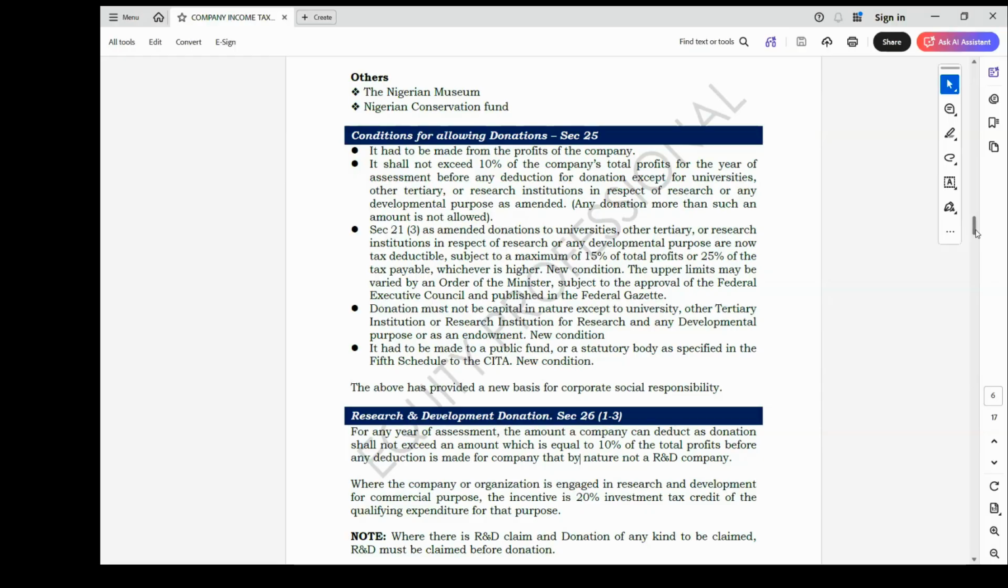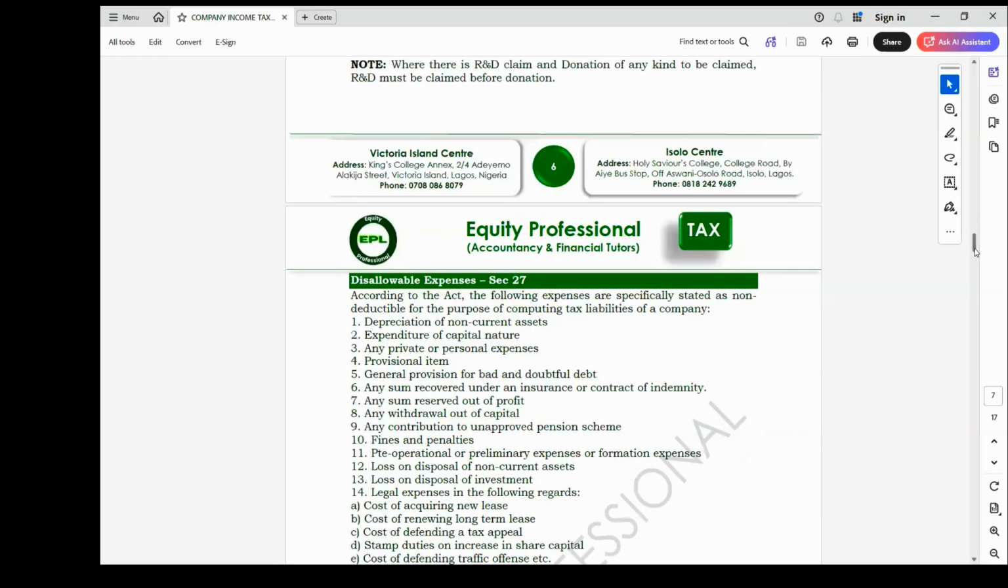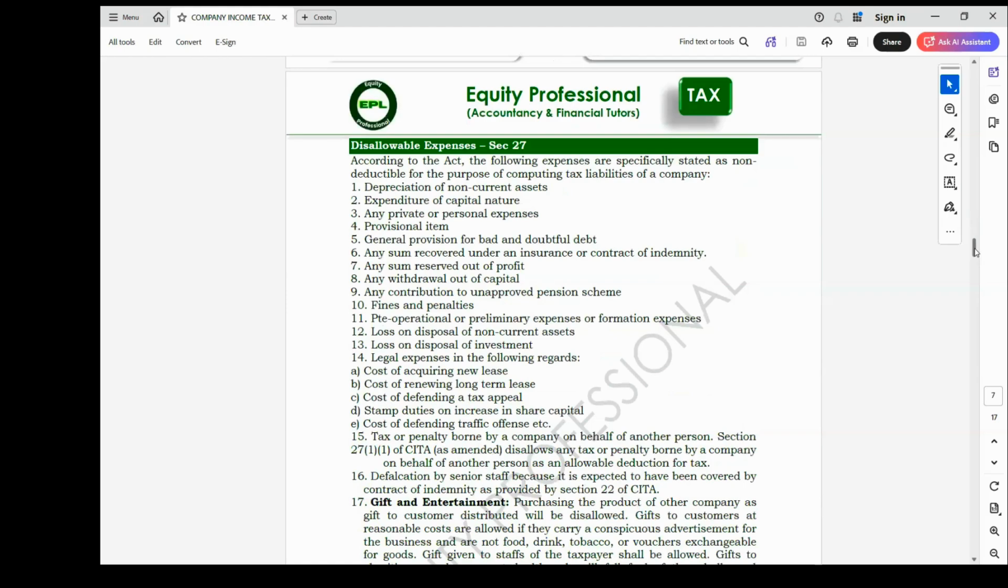After allowable expenses, we also have disallowable expenses. Number one disallowable expense that you can talk of is depreciation. Depreciation is one of the number one expenses that should be disallowed. The reason being that the taxpayer, the company, is going to claim a capital allowance on that asset. So as a result of that, any expenditure of a capital nature that will qualify for capital allowance purpose is to be disallowed.